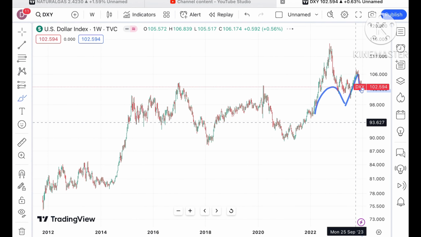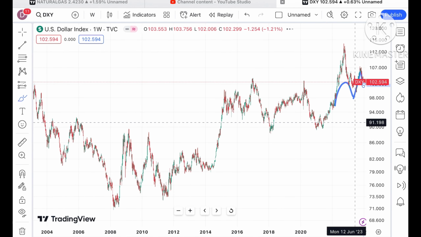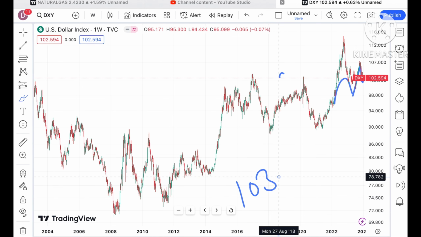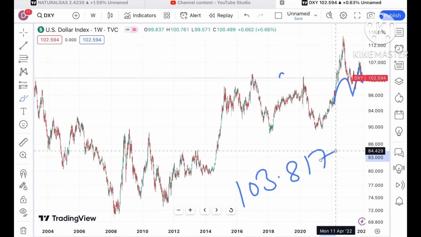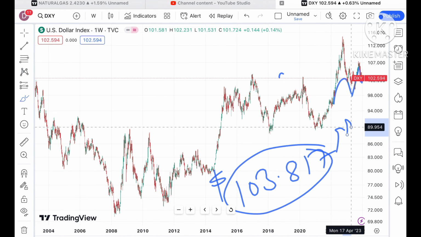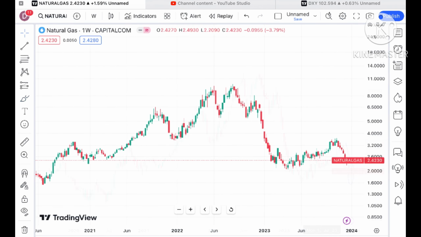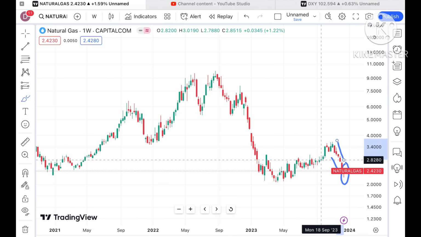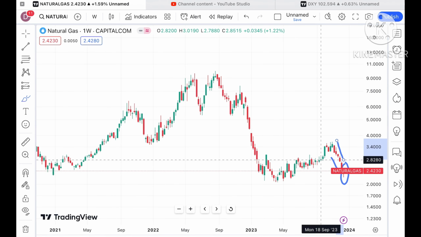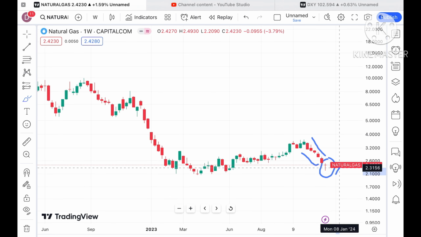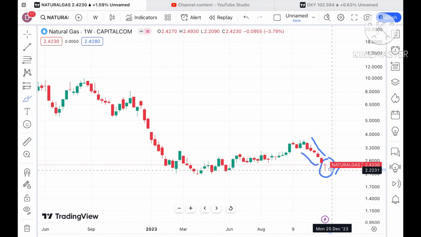But if you look at a longer view, a higher timeframe, you can see that if the price starts sustaining above a level of 103.817 in the dollar index, we will see the price of the dollar go further upside and the natural gas price can go further low. Even if the dollar moves further down, we can see the price of gold, silver and other commodities increase. If you look at this particular trend, chances are very high we can see it move further down if the price starts falling below a level of around $2.2.